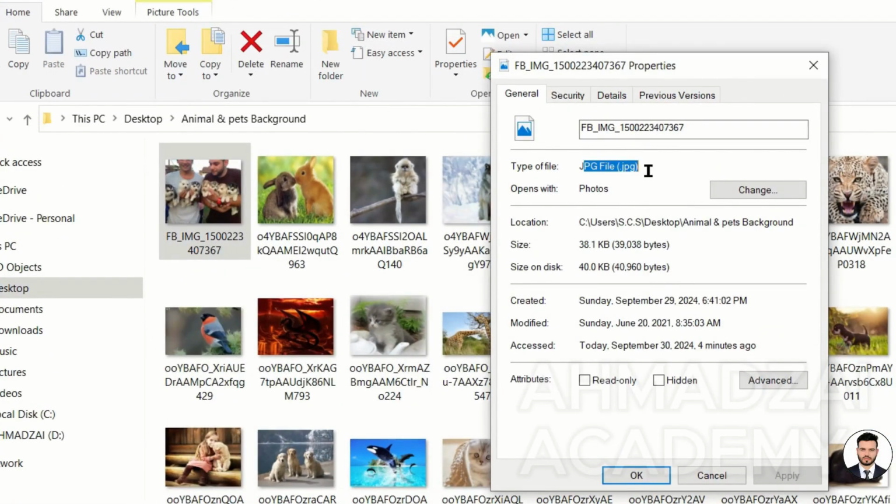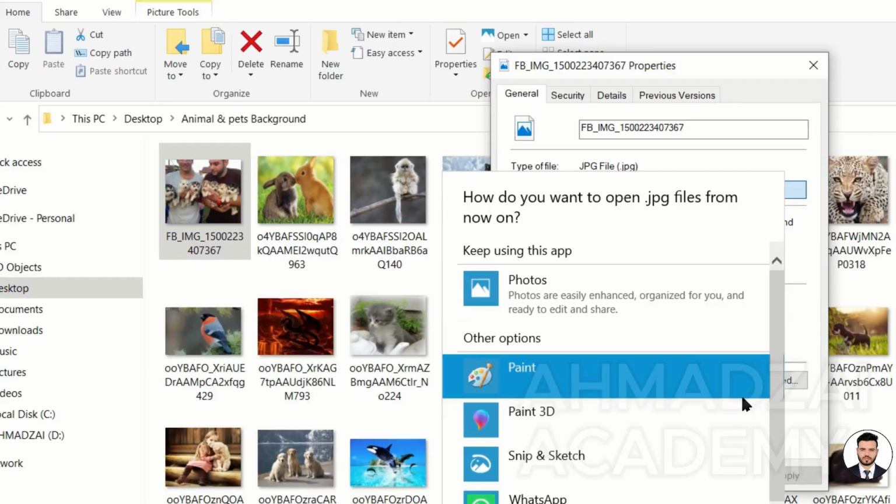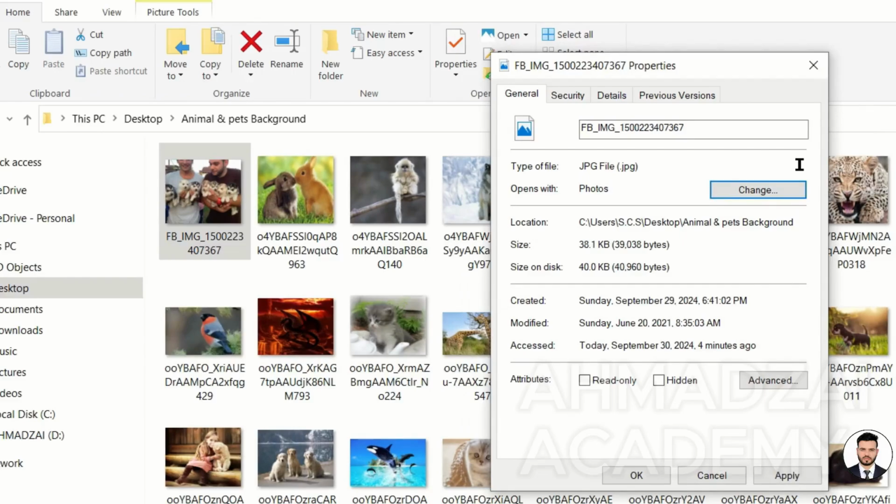For example, its format is JPG, and as soon as we click, it opens in Photos, but we can change that. We can say, don't open this in Photos. Whenever we click, it should open in Paint or in another program. We can also directly change it. The address also shows where this photo is located. It shows the size, how big it is, and how much space it takes up. It shows on which dates it was created.